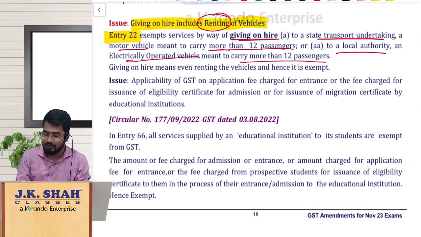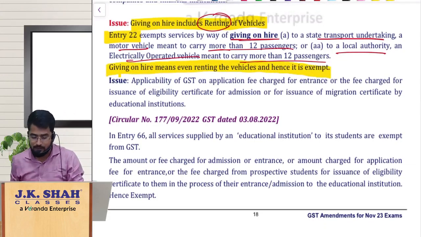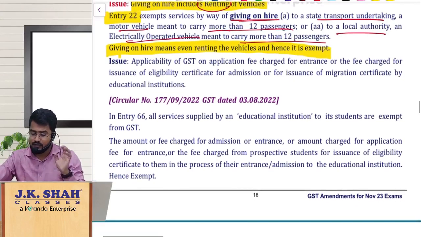So giving on hire means even renting the vehicles, and hence it is exempt under GST. Am I clear, my dear friends? Let us move on to the next issue and the clarification quickly. So what is the next issue?